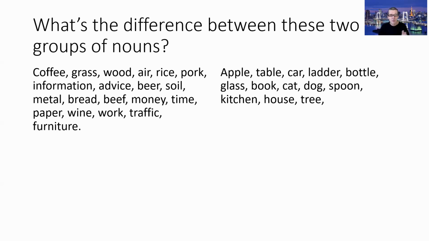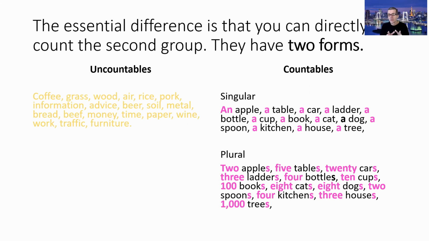So on the one side we've got coffee, grass, wood, air, rice, pork, and so on. On the other side we've got apple, table, car, ladder, bottle. So what's the difference between these two groups? Okay, so the essential difference is that coffee, grass, wood, air, rice, pork are uncountable. You cannot put a number in front of them. And these go with much. So how much coffee? There isn't much grass outside. That's too much wood.